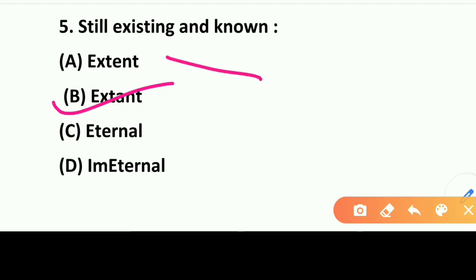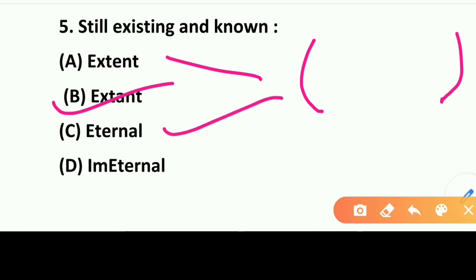What does extent mean? Extent means, this extent, to that extent. So extent means the area covered by something, the specific area covered by something. Eternal, you know it very well. Existing or continuing forever, that means it will go forever, it has no beginning and no end, that is called eternal. Clear?